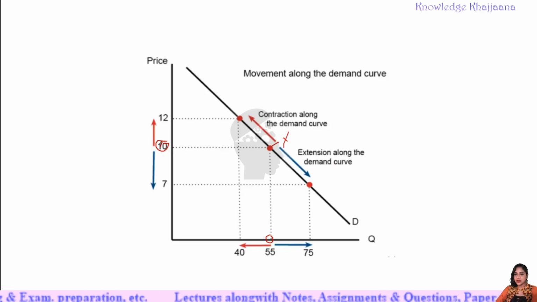When the price increased and became rupees 12, then what happened?